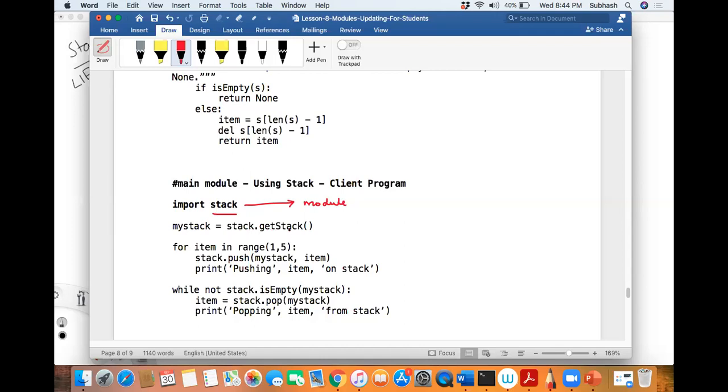It says get stack, correct? Yes, sir. Now get stack belongs to which module? I'm calling it, I've imported the stack, no? You remember what we did in the previous class? Import math, factorial. So factorial is the function belonging to the math module. Similarly, I'm calling get stack. Get stack is the function belonging to which module? Stack module.